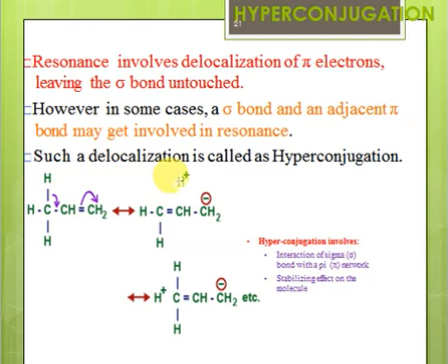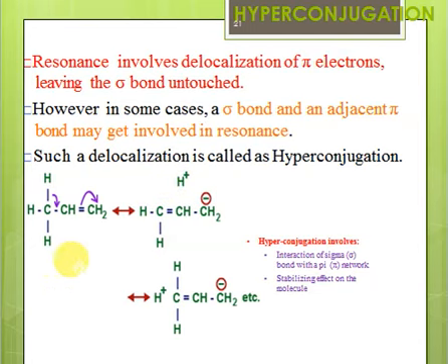However, this hydrogen has not become completely free, so there is still some sort of ionic interaction between this carbon and hydrogen. That's not a pure ionic bond, but it has some ionic character, meaning the hydrogen still shows some attraction towards the carbon. That's not completely lost, but the interaction between this carbon and hydrogen has weakened.